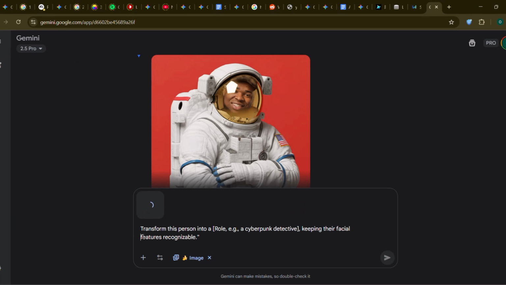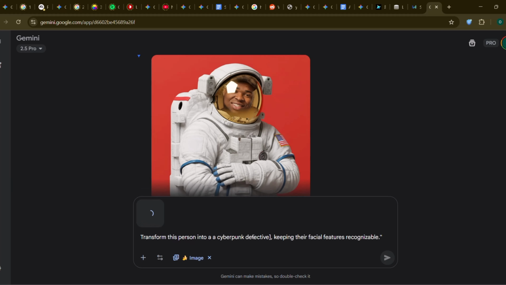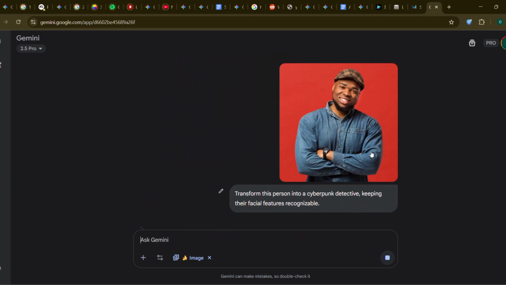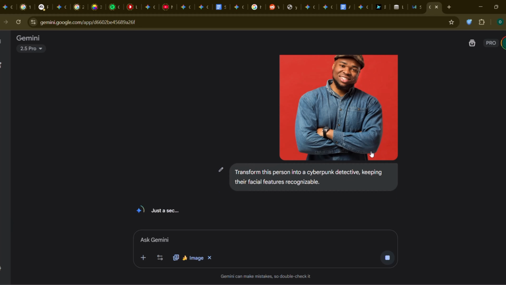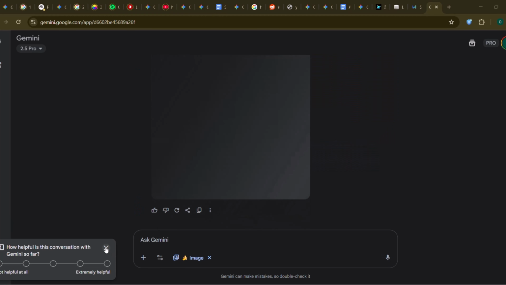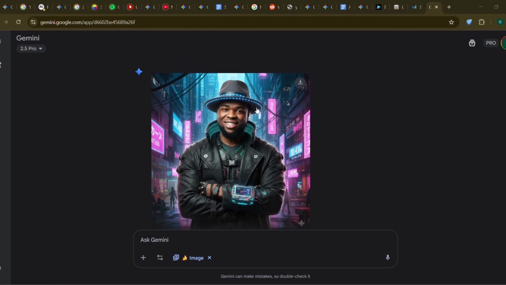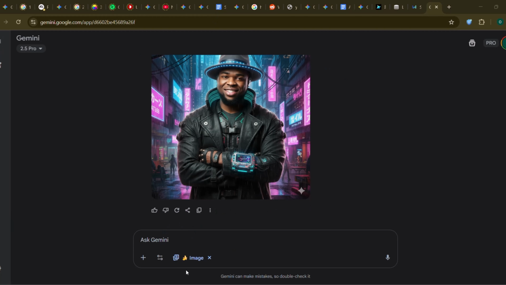1. Identity transformation. This is the one you've seen everywhere. Let's do it now. Grab a photo of yourself. The prompt is simple. Transform this person into a role, e.g. a cyberpunk detective, keeping their facial features recognizable. Bam! Instant alternate reality of you.